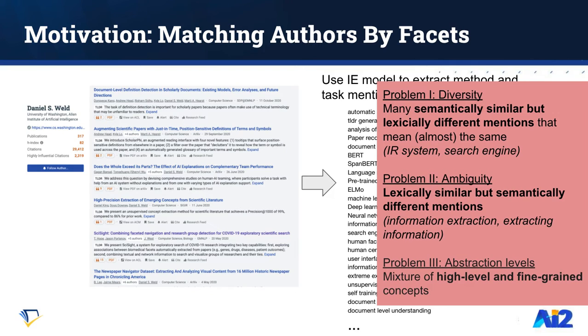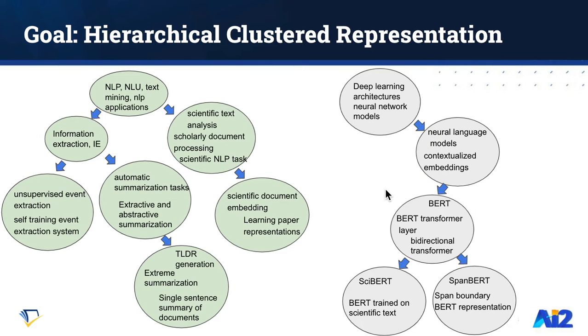And finally, there is a mixture of high-level and fine-grained concepts. Two authors working on NLP is not the same signal as two authors working on TLDR generation. The overall goal is to get a representation of all the task methods in a hierarchical form. As we can see here on the left side, TLDR generation is semantically closely related to single sentence summary of documents and extreme summarization. They are a child of the more general summarization task.